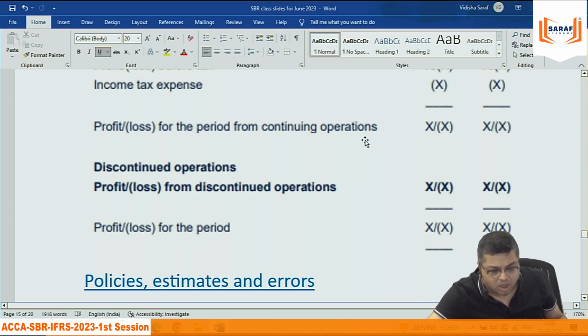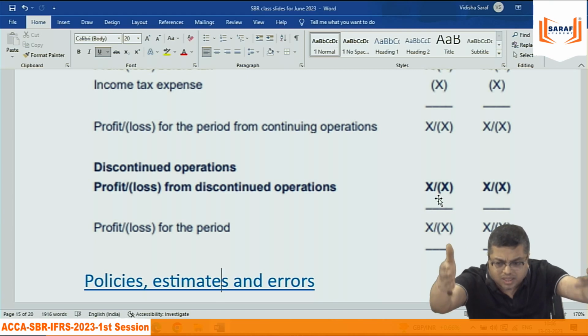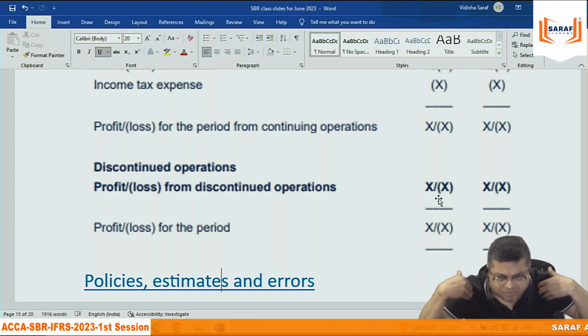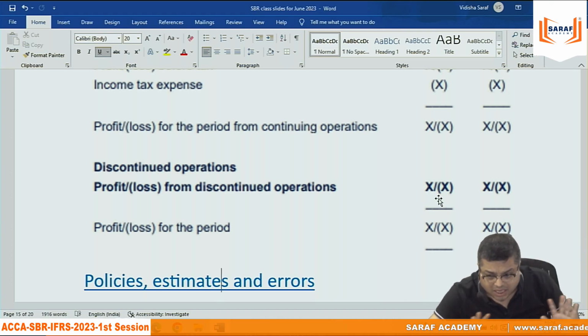One is the profit or loss from continuing operations. Suppose I will not teach IFRS. So profit or loss from continuing will be from 4 courses. And the profit or loss from IFRS, which is going to be discontinued, will be separately disclosed. In my case, IFRS is not a discontinued operation. Why? Because in my case, there is no separate asset, separate liability for IFRS. The same material, the same software, the same technology, the same staff, the same faculty, the same assets, everything is the same. So in my case, it is not a discontinued operation.